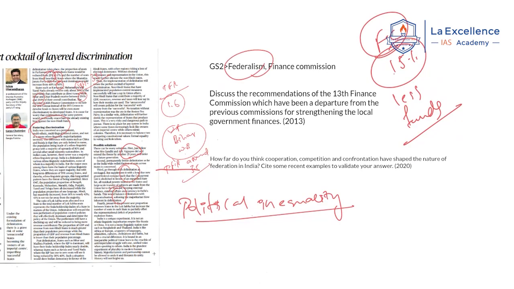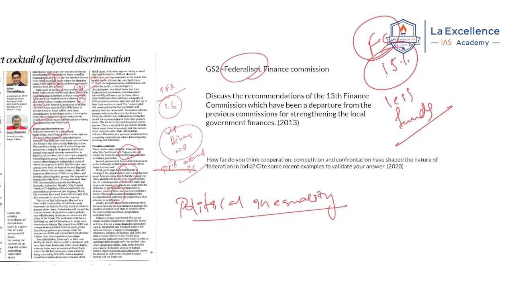Now, you can use this delimitation as an example. If you see the questions here, they are asking about the Finance Commission. Discuss the recommendations of the 13th Finance Commission, which has been a departure from the previous commissions for strengthening the local government finances. Now, delimitation is a process that is linked to the Finance Commission also.